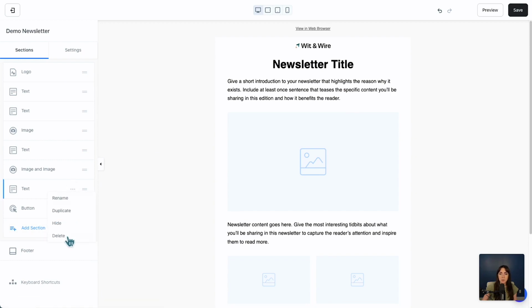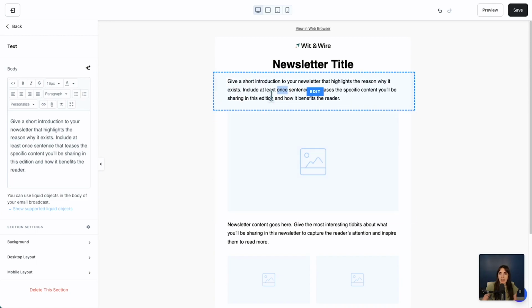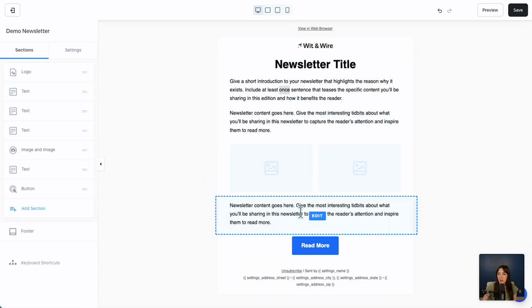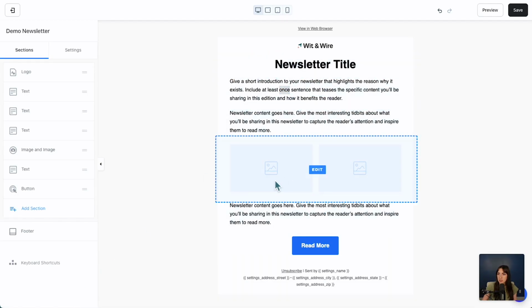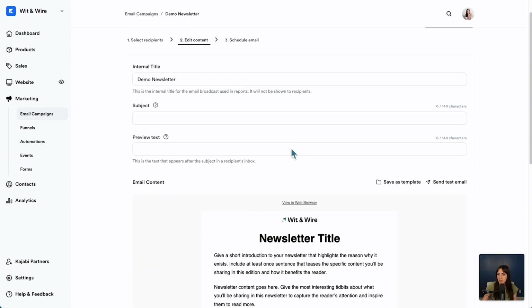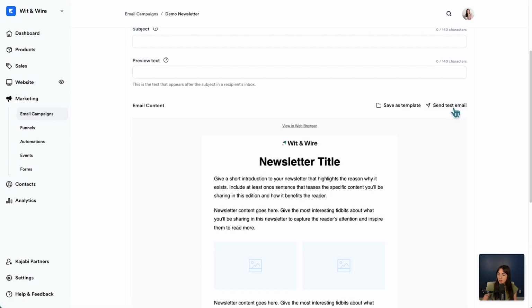You can remove sections. And so once I had this to my liking, let's say I added an intro, I could add an image, or maybe I don't really want an image. I could go ahead and just delete this section. I would continue moving through each section, and then I would click save. You can also head back into this main menu and send yourself a test email, which I always recommend before you send anything out to your audience.